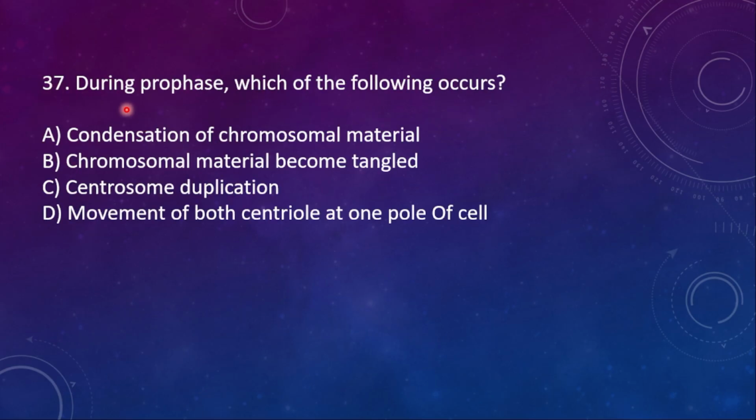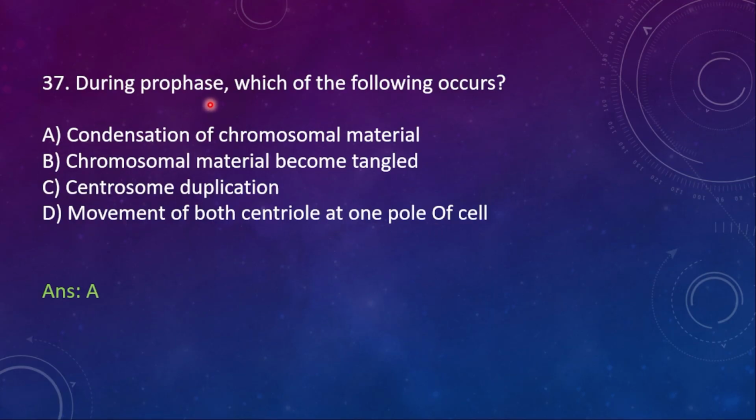37. During the prophase, which of the following occurs? A. Condensation of chromosome material. B. Chromosomal material becomes tangled. C. Chromosome duplication. D. Movement of both centrioles to one pole of cell. So here the right option is option A.